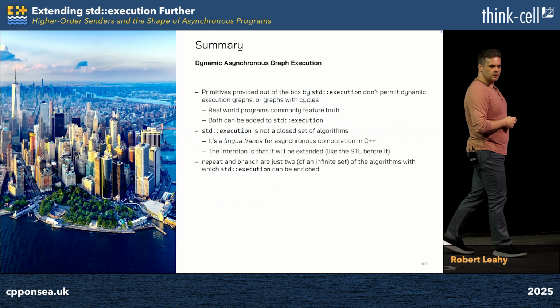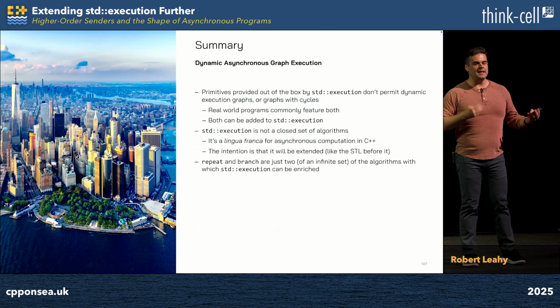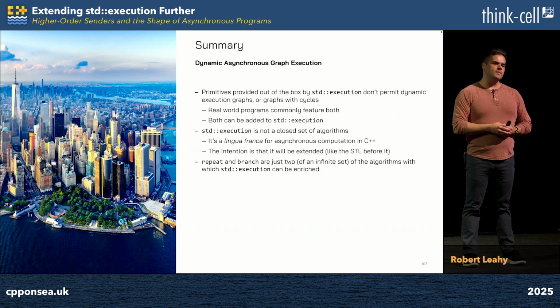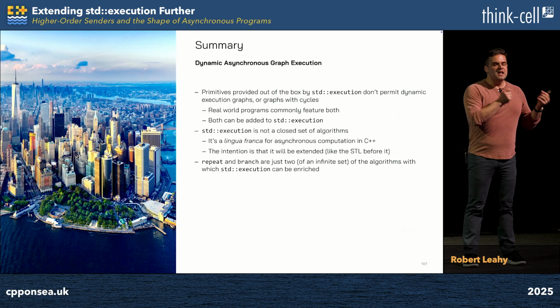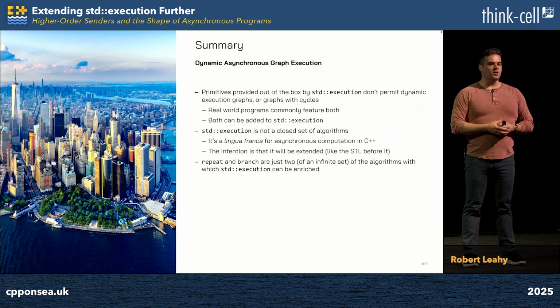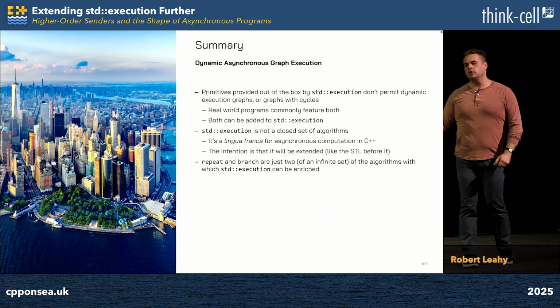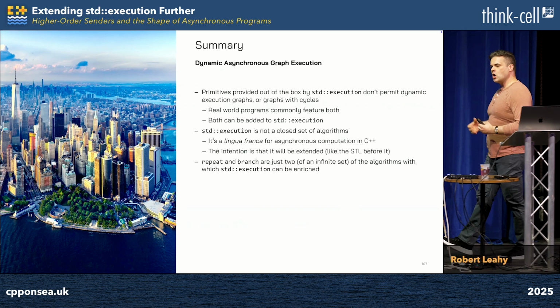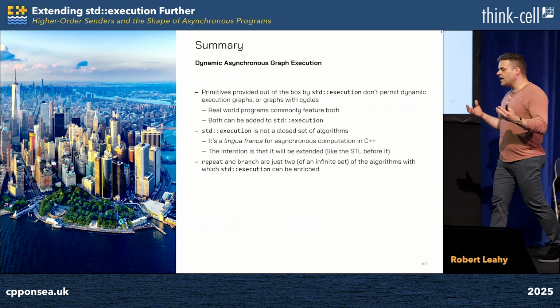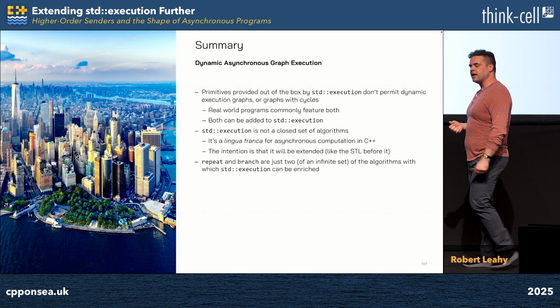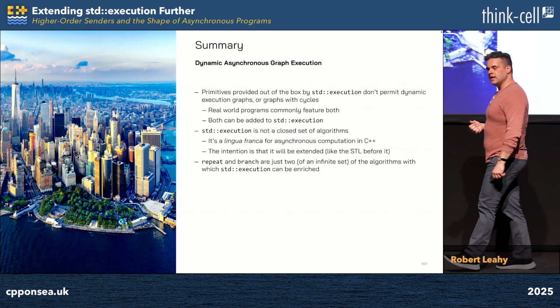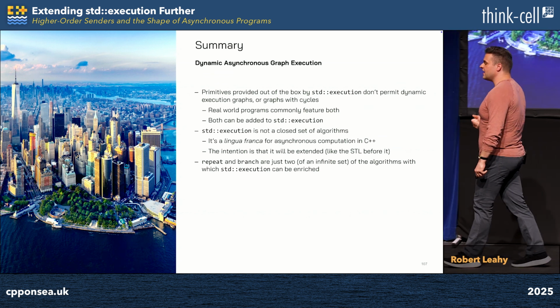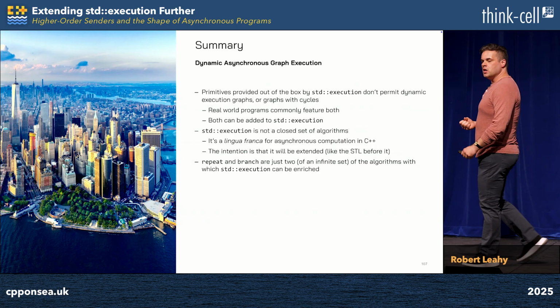Which brings us to the end of the talk. A talk where we explored the implementation of repeat and branch, where we showed that std::execution can be used to model execution graphs that include dynamic execution and cycles. But in some sense, branch and repeat are the least important part of this talk. They're just two algorithms amongst an infinite field of asynchronous algorithms you may want to implement. Because the true point of this talk and the talk I gave earlier this year in Aspen is that std::execution is a generic lingua franca for asynchronous execution in C++. It's the promise of generic programming we first saw in the STL projected into asynchronous computation.